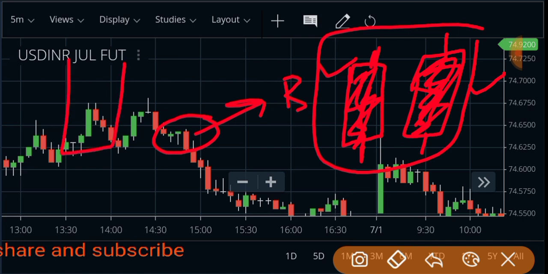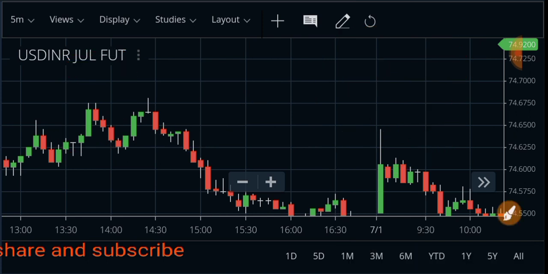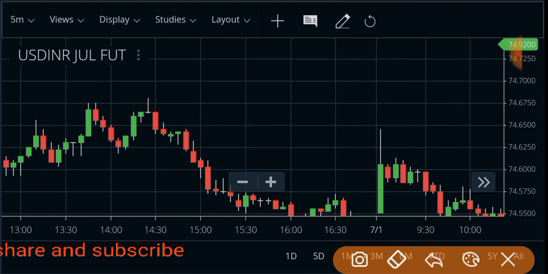Another one is the Marubozu candle, that is an exceptional candle, sometimes it is made, right? So here, we got a hammer candle, then we got a breakdown,